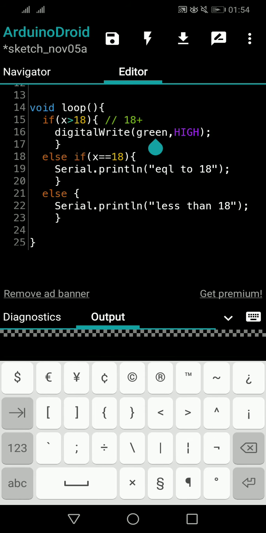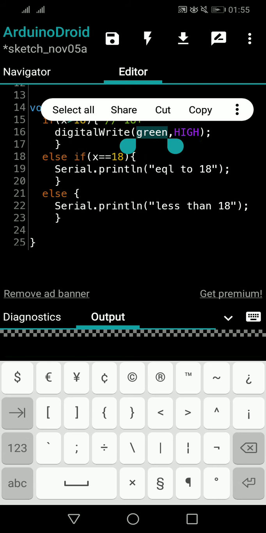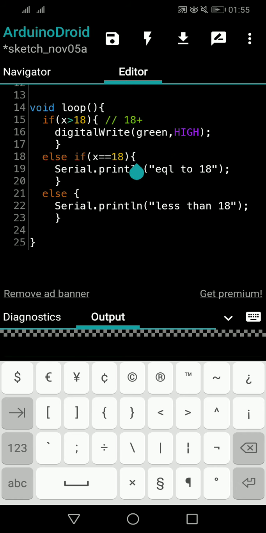We used X, now we are using the name green instead of X. So X means green. That's all fine, right? So this is just a name. Don't think green has some meaning. Green has no meaning except we understand it as green. According to the Arduino, it is just a name like X. Arduino doesn't have any meaning for green.